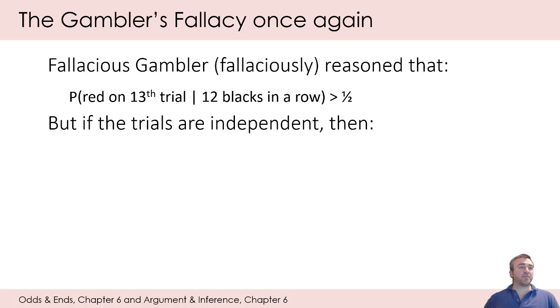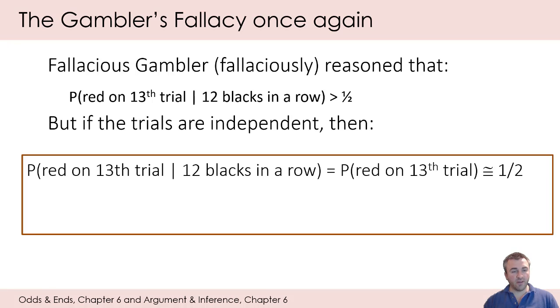So this captures, in conditional probability terms, the reasoning of our gambler. But it's fallacious if the trials are independent and he knows that they are independent, which he did. So if the trials are independent, then the probability of the fair roulette wheel coming up red on the 13th trial, given that it came up black on all the 12 previous trials, is just equal, given our definition of independence, to the probability of red on the 13th trial.